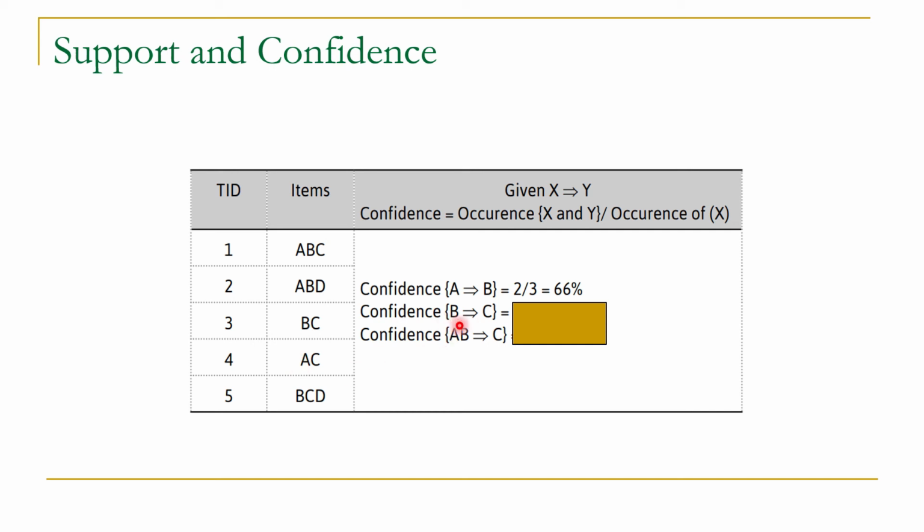Now let us calculate the confidence for B to C. In this case it is the number of times BC appear together divided by number of times B appear in the database. So BC appear together 3 times, 1, 2 and 3, divided by number of times B appear in the database, which is 1, 2, 3 and 4. So its confidence will be 3 by 4, which is equal to 75%.